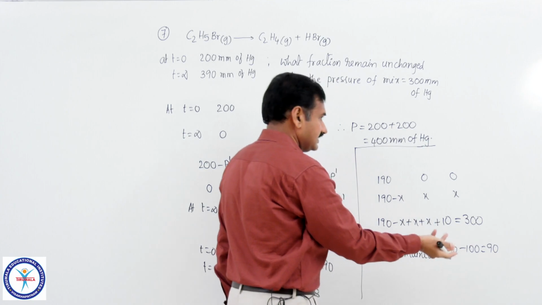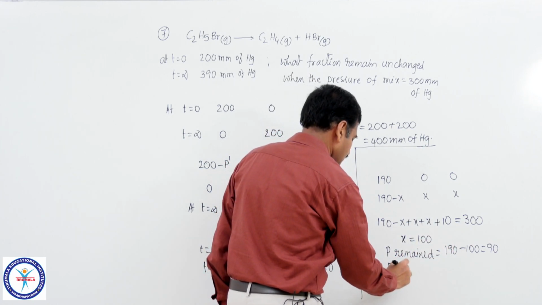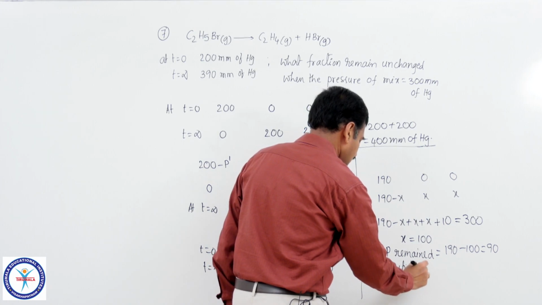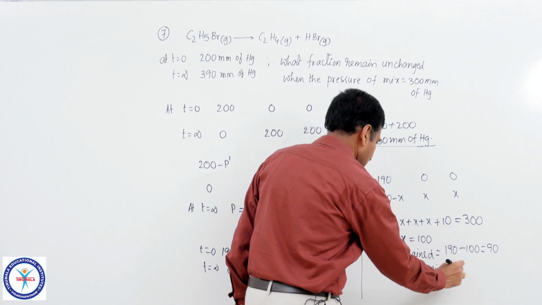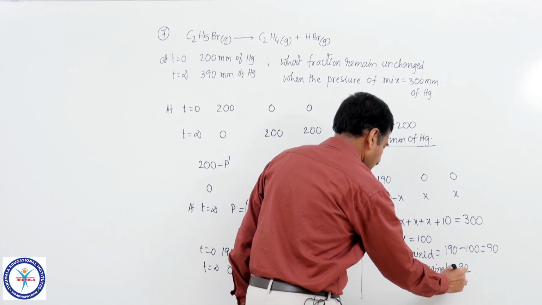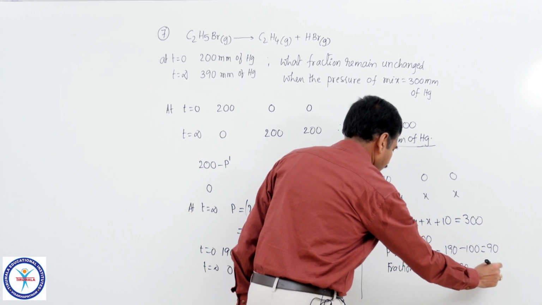Then how much fraction remained? Fraction remained is equal to 90 upon 190. It is approximately equal to 0.47.